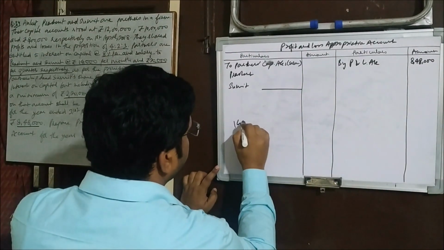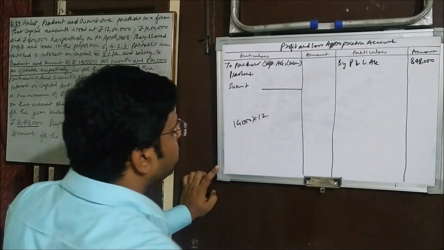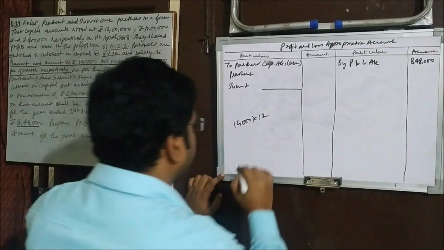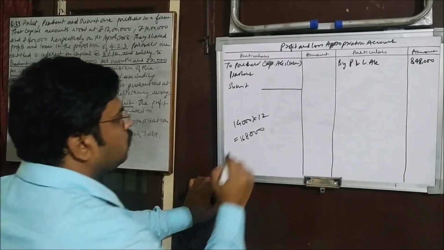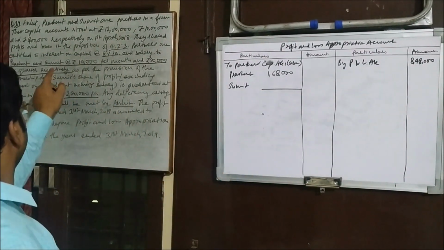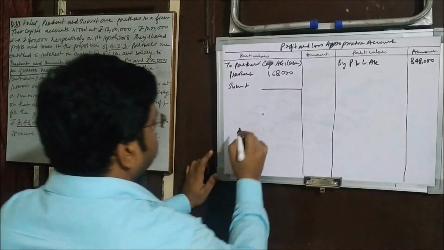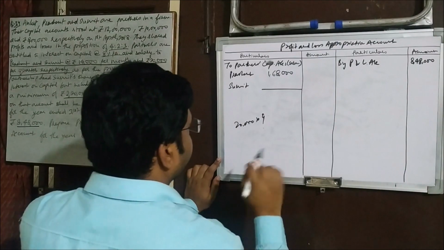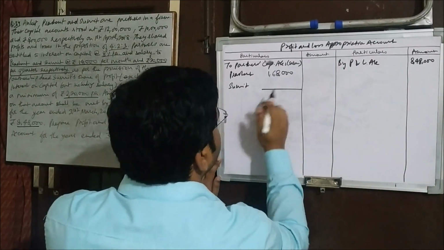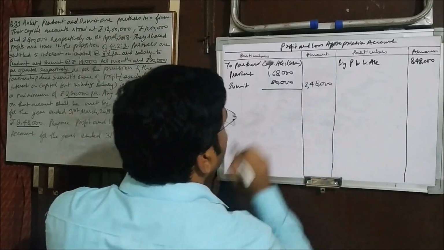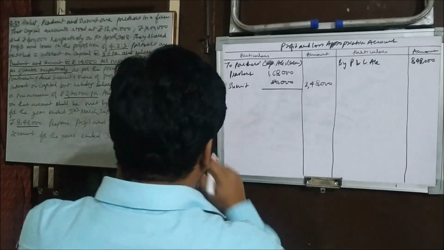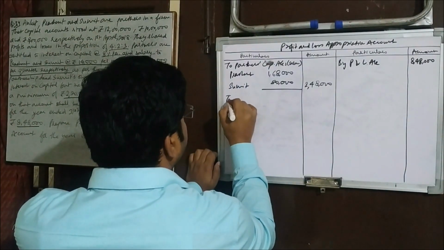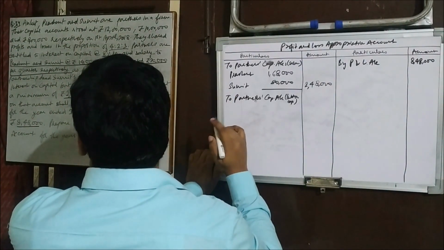So for Prashant, let's calculate first. Prashant is getting 14,000 per month. So we'll multiply 14,000 with 12. So how much does it come out? 1,68,000. And Sumit is getting 20,000 per quarter. So 20,000 multiply 4 because there are 4 quarters in a year. So that is 80,000. The total is 2,48,000. Now we'll pass the entry for interest on capital. So 3 of them are going to get that.